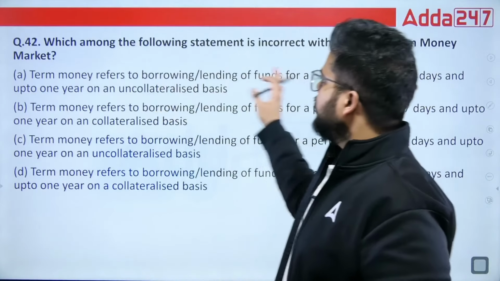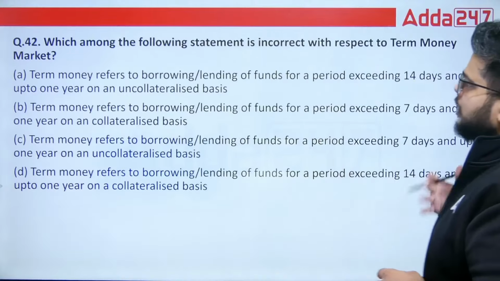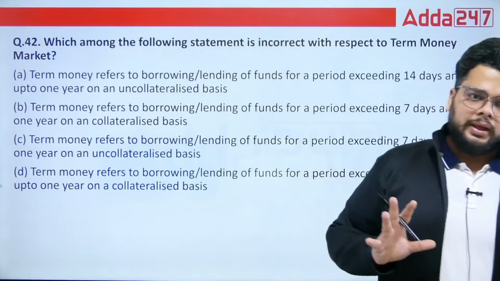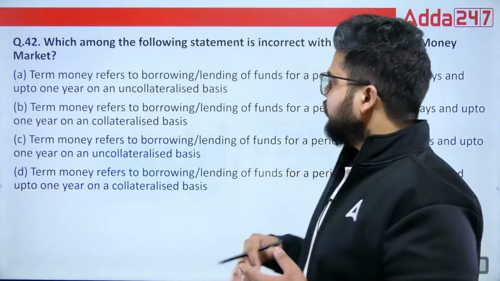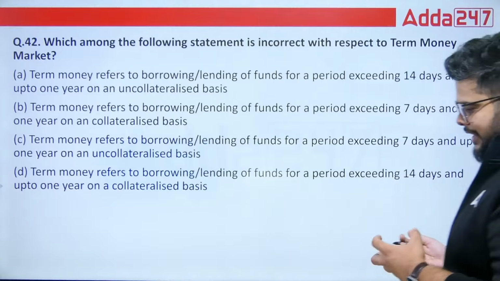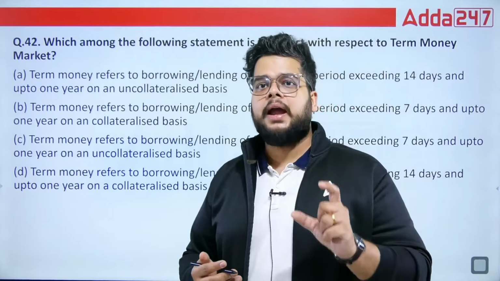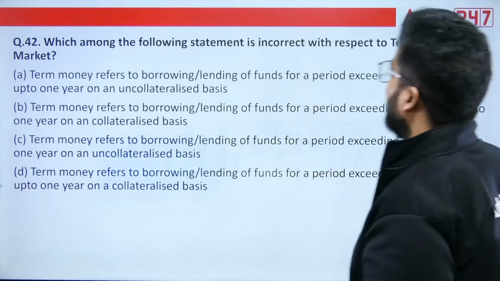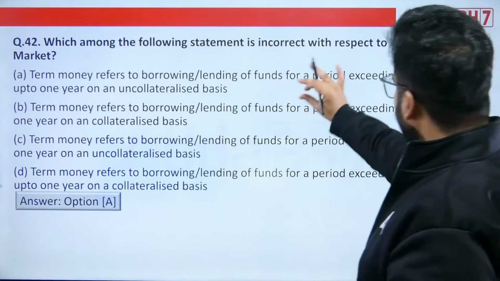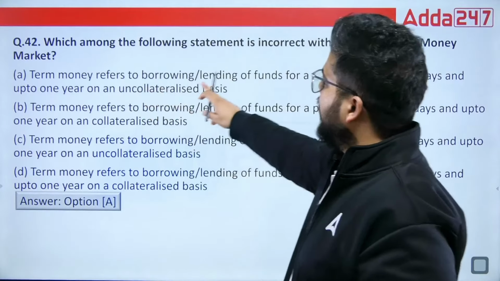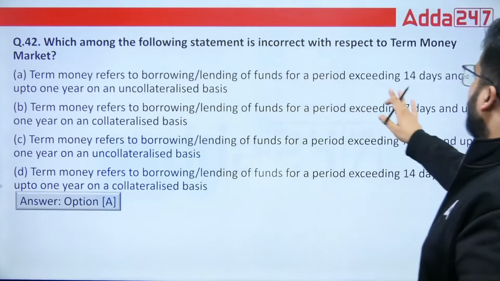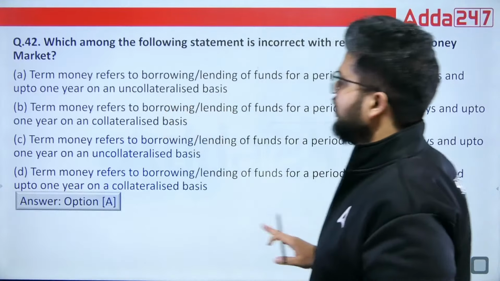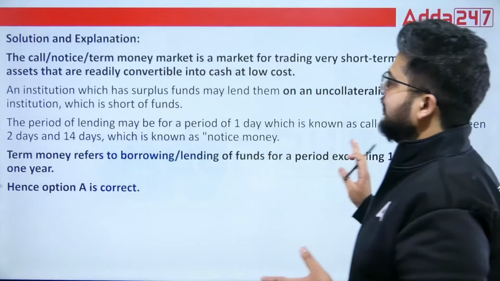Which among the following statements is incorrect with respect to term money market? So when we talk about the term money market, you must remember only two things. One, whether you can lend the funds in a specific time period, what is that particular time period, and whether it is on collateralized basis or uncollateralized basis. Based on that, you can directly state that the incorrect statement is this: term money refers to borrowing or lending for the time period exceeding 14 days up to 1 year on uncollateralized basis. Fine. A is the incorrect statement.